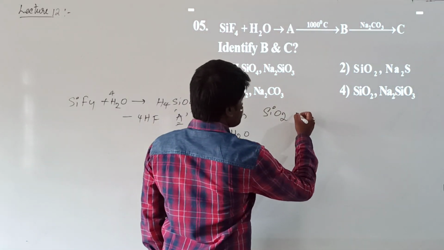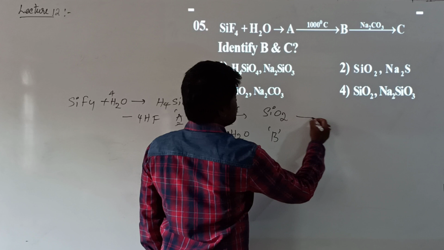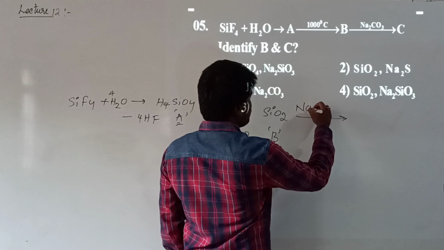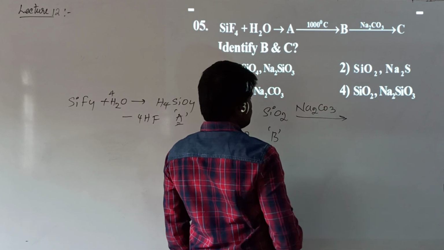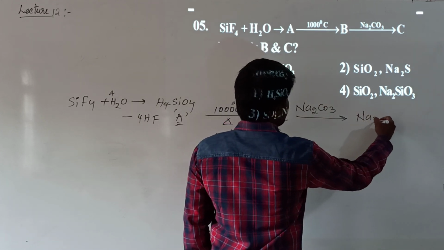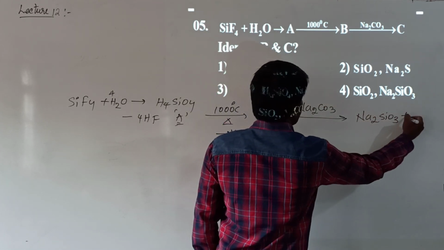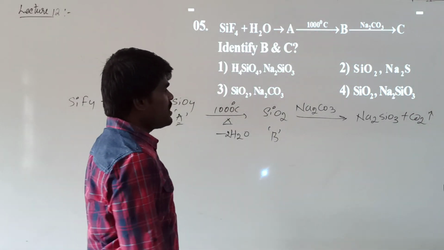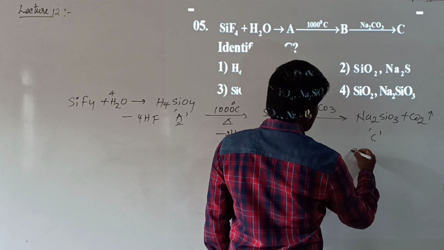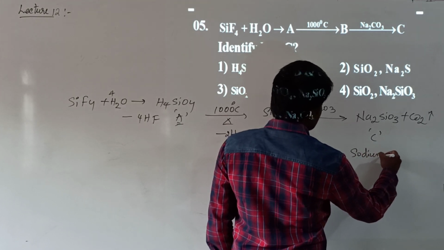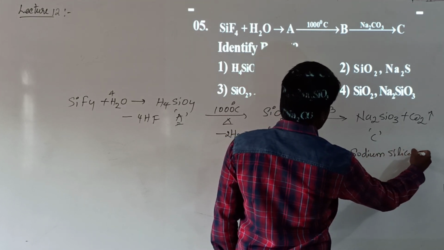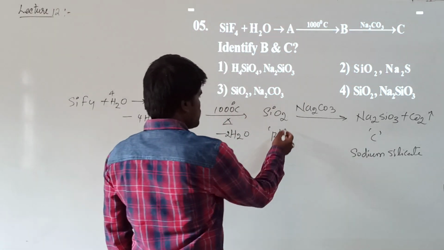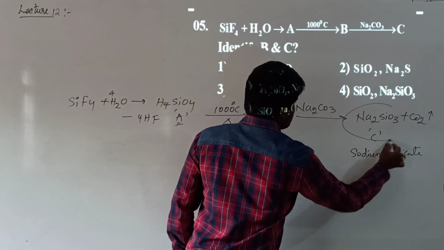This silicon dioxide is actually the B. When this silicon dioxide is treated with sodium carbonate, what happens? It will form sodium silicate, Na2SiO3, and carbon dioxide gas will be liberated. So C is sodium silicate. So this is B and this is C.